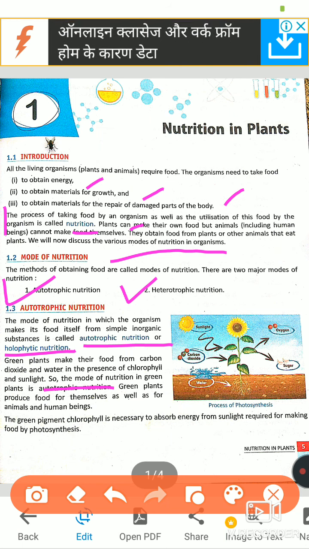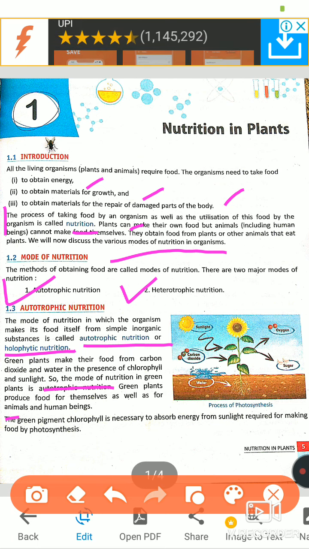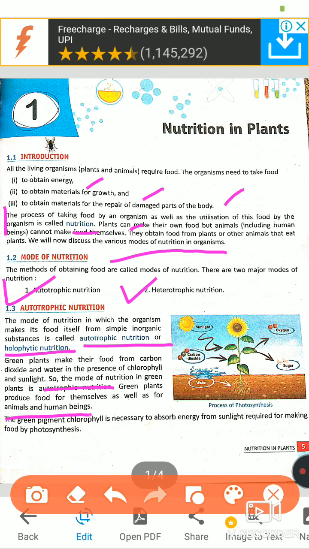Green plants produce food for themselves as well as for animals and human beings. Means they make food, but after using it, whatever they leave as extra is converted into food that is usable by animals and human beings.